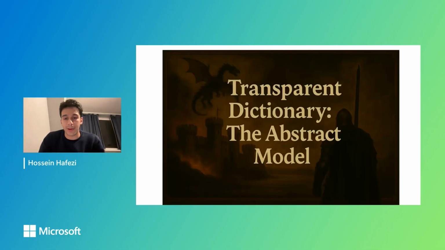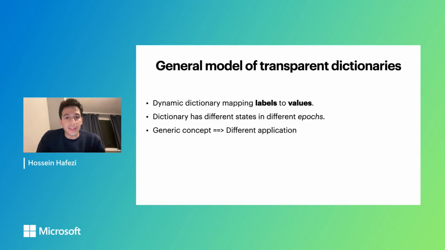Now I want to talk about the transparent dictionary, which is the abstract model we want to work with. We can think of a transparent dictionary as a dynamic dictionary mapping a set of labels to a set of values, where the dictionary can have different states in different epochs. And what I mean by epoch is basically different discrete points in time. It's a generic concept which can have different applications in different settings.